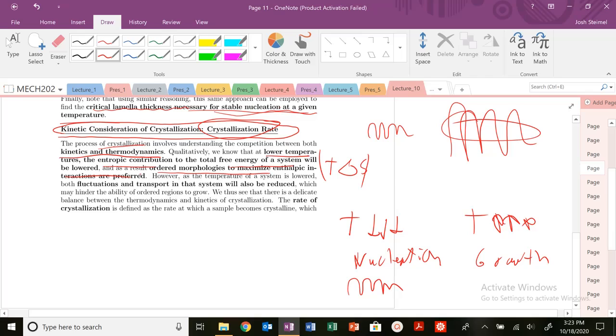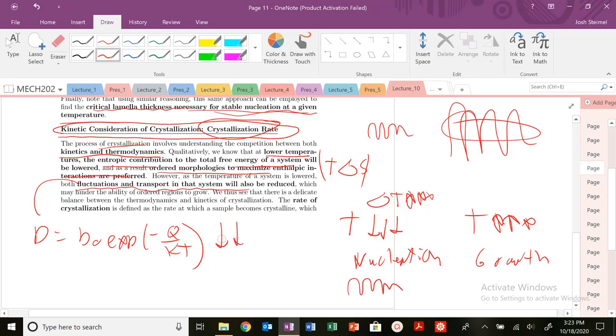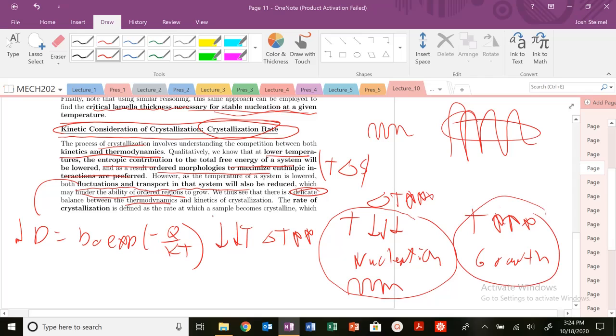But as our delta T decreases, or as our undercooling increases, fluctuations in transport, specifically diffusion, which we know to be Arrhenius with respect to temperature, are going to decrease as our temperature decreases and our undercooling increases. Your diffusion decreases as well. So that is going to hurt the ability of our ordered regions to grow. So there's going to be this really delicate balance between the thermodynamic driving force to nucleate a crystal at low temperatures versus growing that crystal at high temperatures.